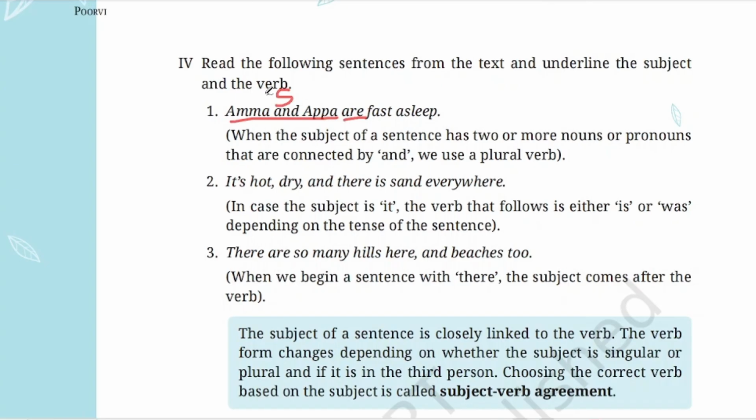So Amma and Appa is the subject, and here two people are there, Amma and Appa. These two are connected by and. See, when the subject of a sentence has 2 or more nouns or pronouns connected by and, we use a plural verb. So are is a plural verb.